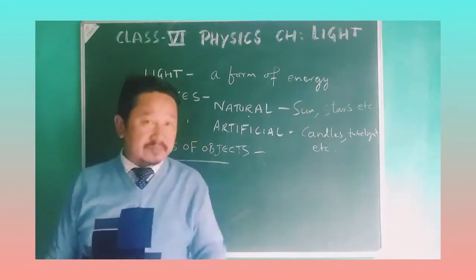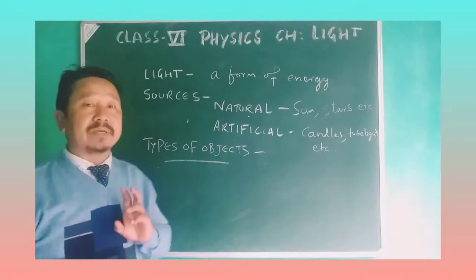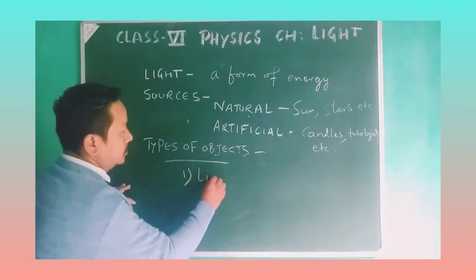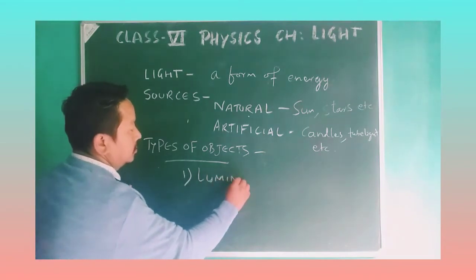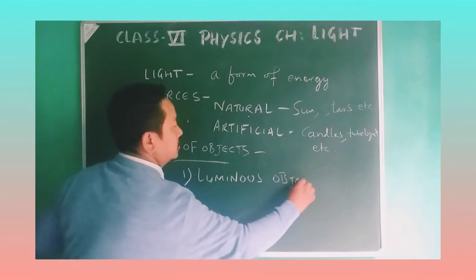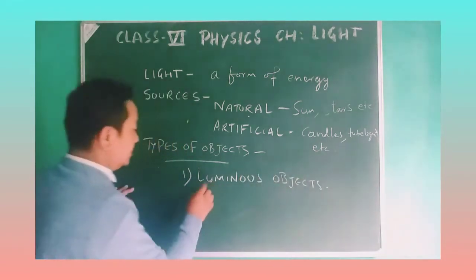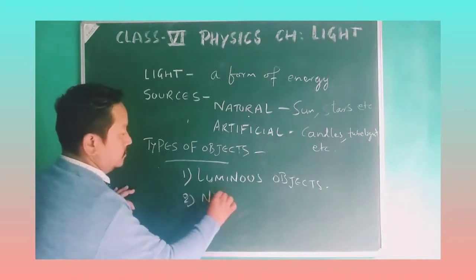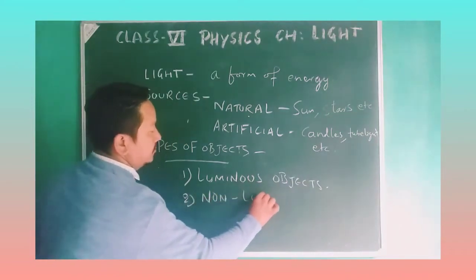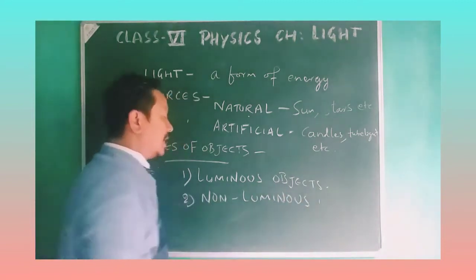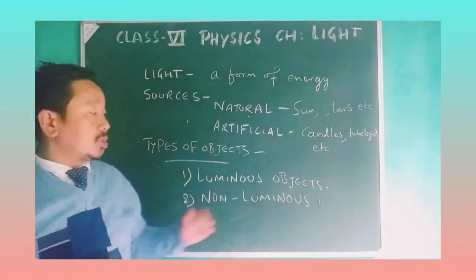So on the basis of that, there are two types of objects: luminous objects and non-luminous objects.